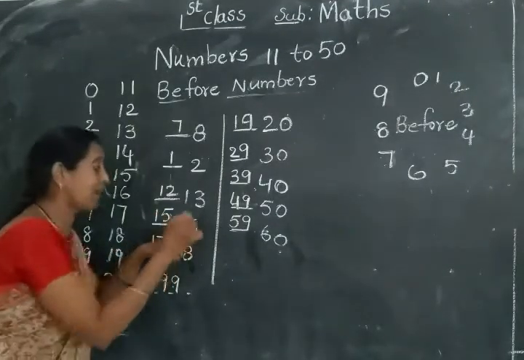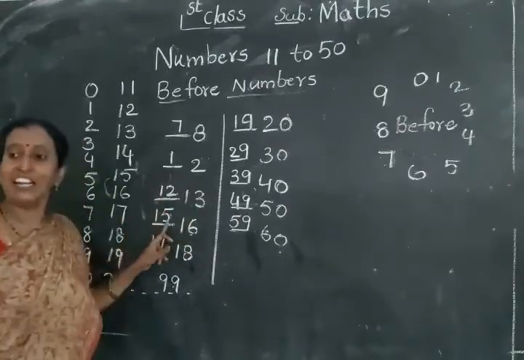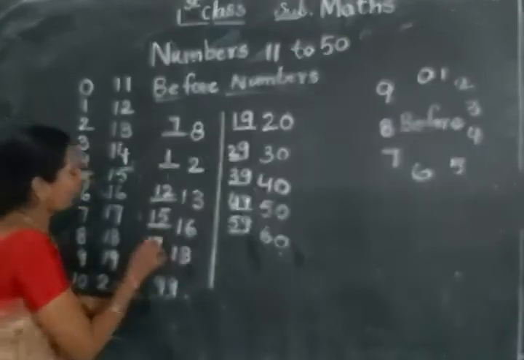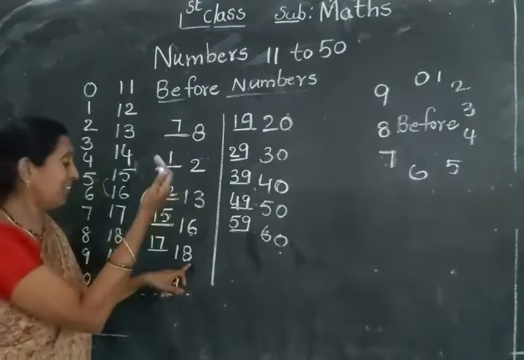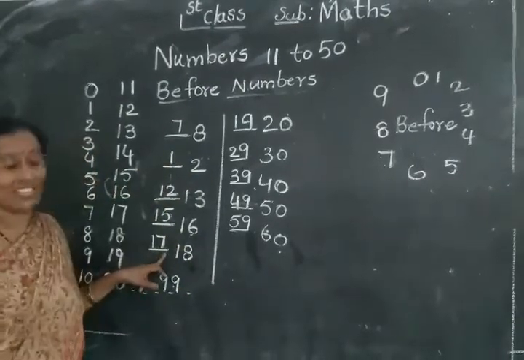Then here the 6. The 6 before number what? 5. So you write here 5. Next here 18. 18, the same number you write like this, 1. Then here the 8 before number what? The 8 before number 7. So you write 7 here.